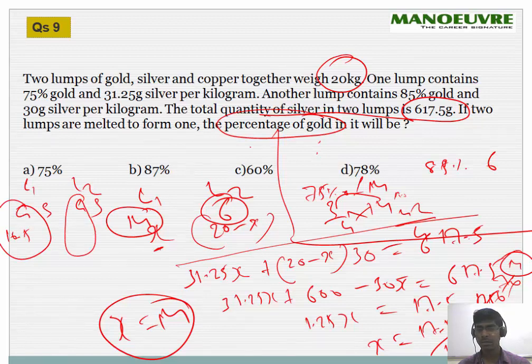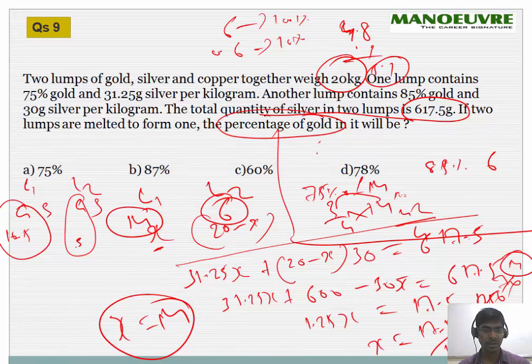And what about here? 85%. So 6 is your 100%. 10% will be your 0.6, and 80% of this will be 4.8, and half of the 10% will be 0.3, which will be 5.1. So 5.1 will be your gold in this. So 10.5 and this is 5.1. This is 15.6. Correct?